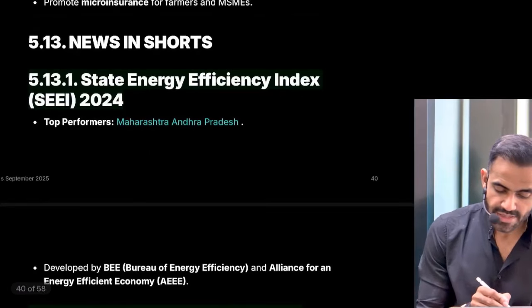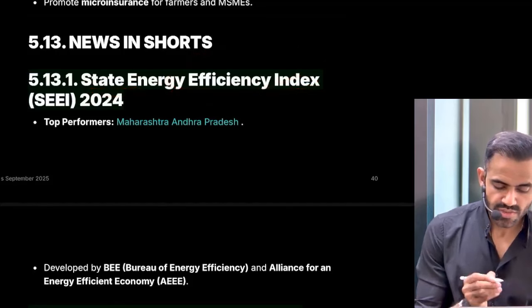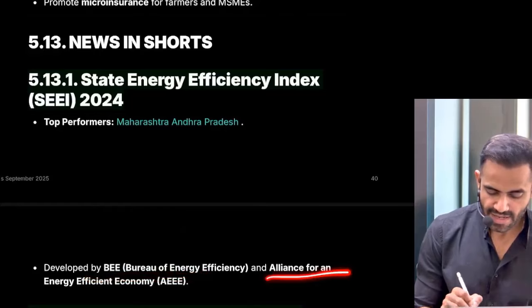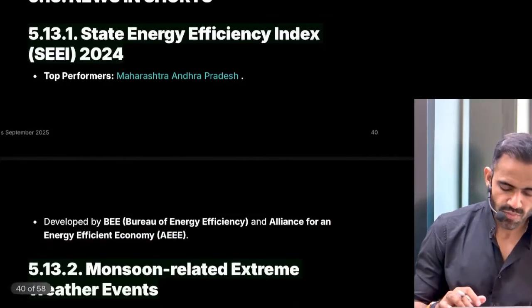Next is related to state energy efficiency. Which state is more efficient in energy utilization? So this is index released by BEE, that is Bureau of Energy Efficiency and Alliance for Energy Efficient Economy. So as per that, Maharashtra and Andhra Pradesh are top performers.